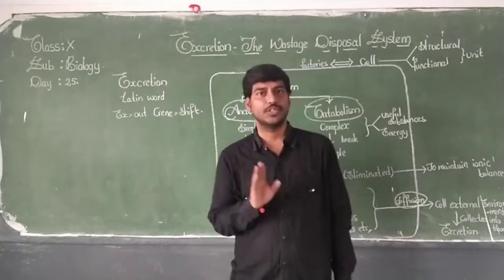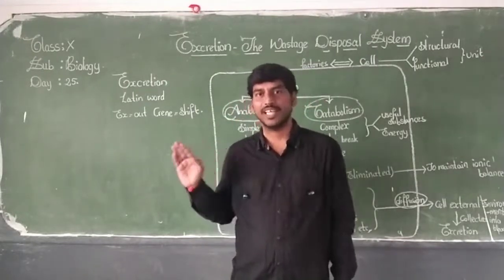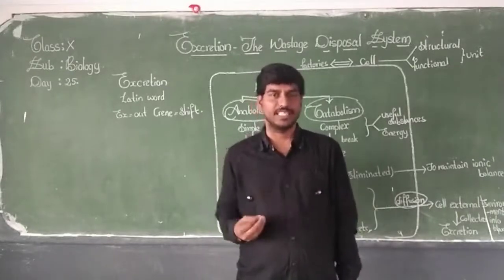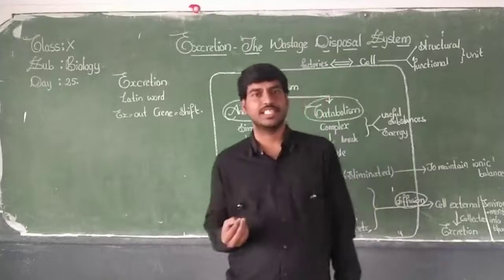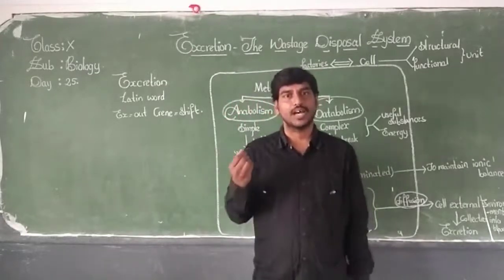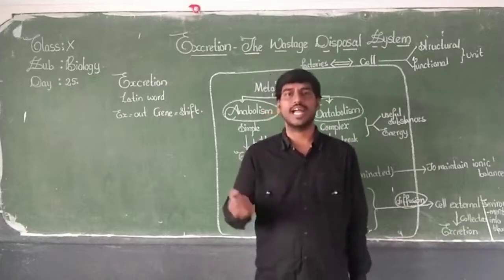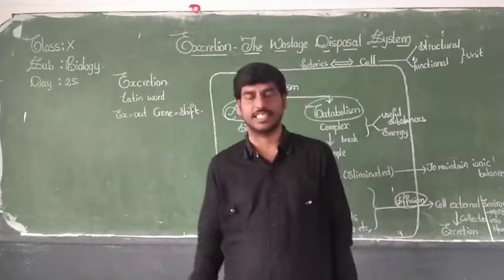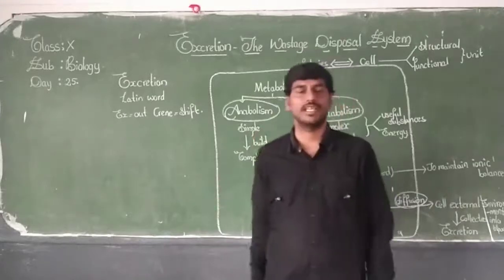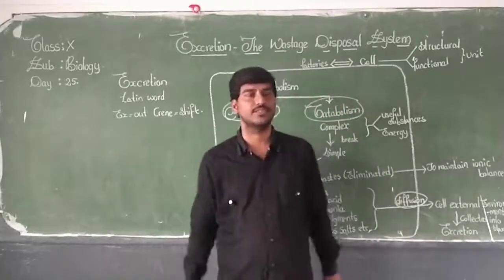So that is about nutrition, the food supplying system. In that we have studied how the food is ingested, digested, absorbed, assimilated and excreted. Under various stages, we also saw what organs are involved. This is what we have gone through in the first unit.